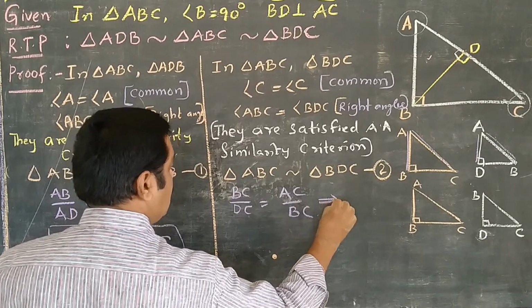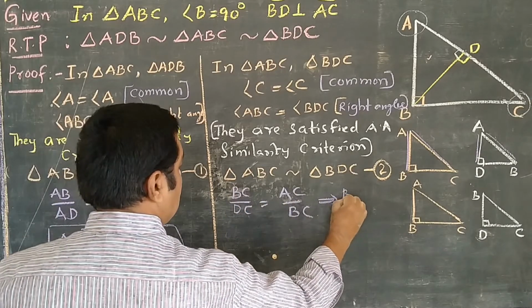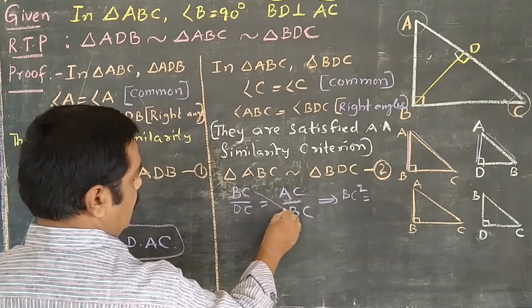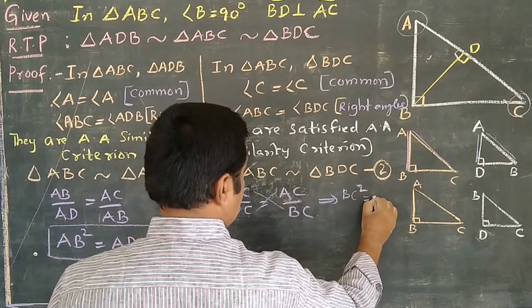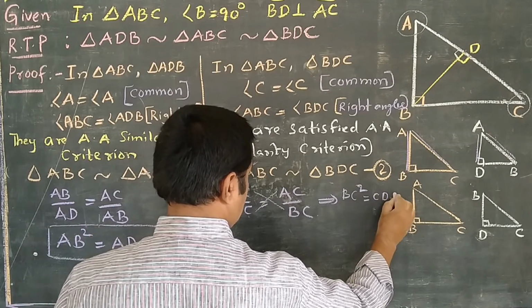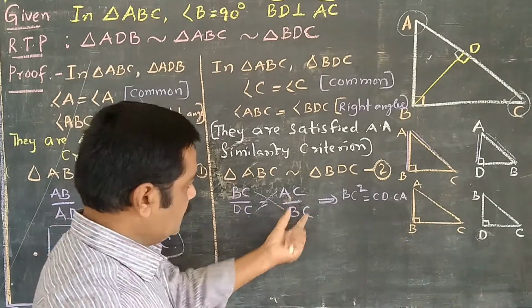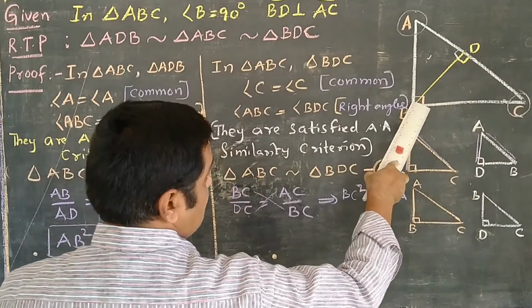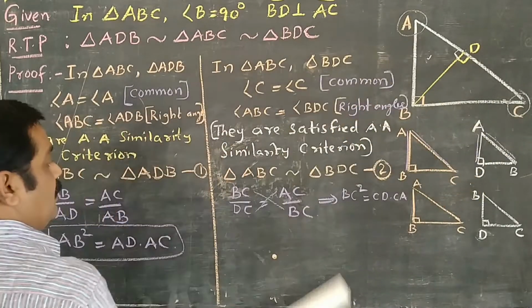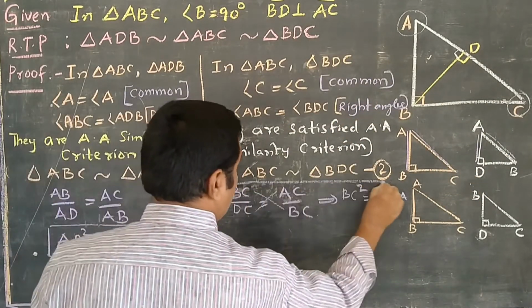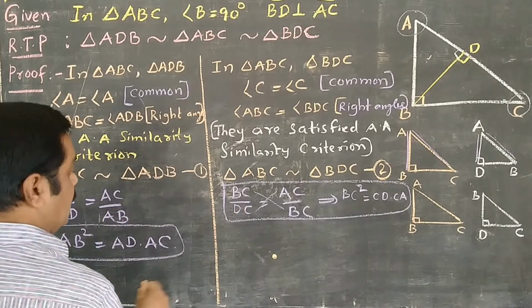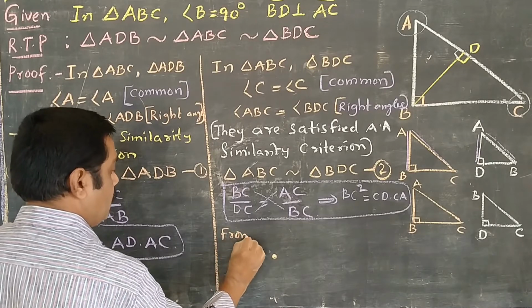If you do the cross multiplication, we get BC square is equal to CD into CA. Also check now, CB square is equal to CD into CA. Like that we get this extra information also.